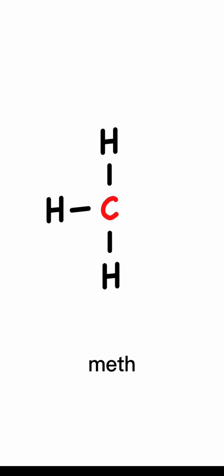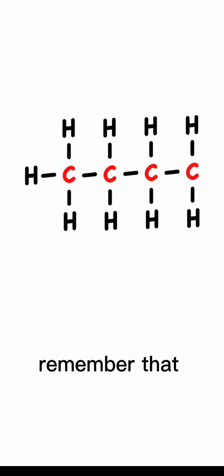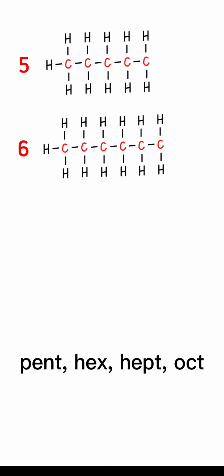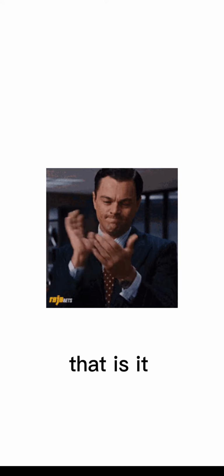First up is meth, as in the drug. Second is eth, without the M. Third is prop. Try to cope with the meth and the dope. Fourth is but. Remember that. Pent, hex, hept, oct. You probably know already, non is 9. Dec is 10. That is it.